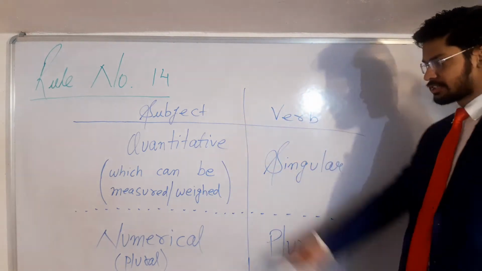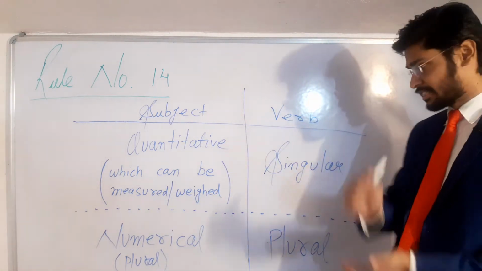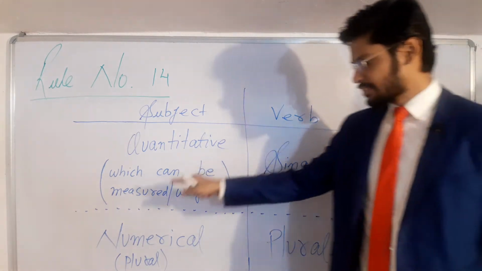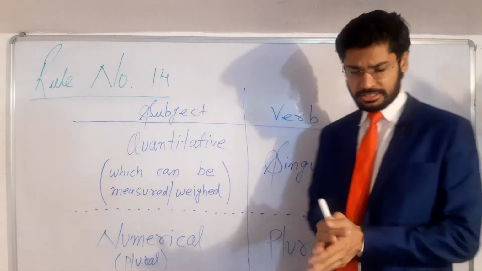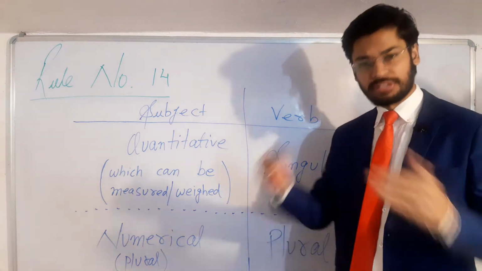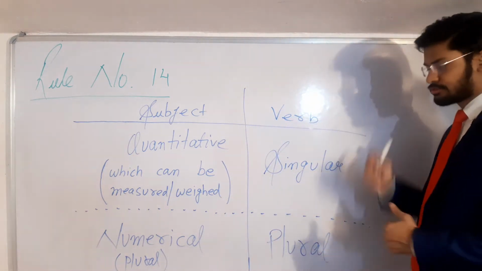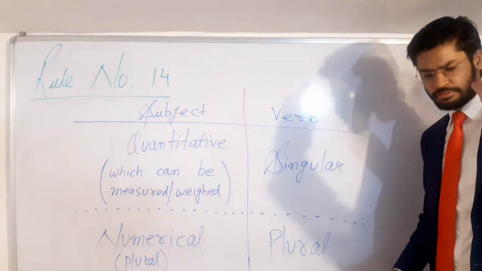See, if the subject is quantitative, जिसे नापा या तौला जा सके, then in that case the verb will be singular. Very simple. If the subject is numerical, जिसे गिना जा सके, और वो गिनने में क्या हो, plural हो, एक से अधिक हो, then in that case the verb will be plural. So please note down the rule. Moving on to the next rule.